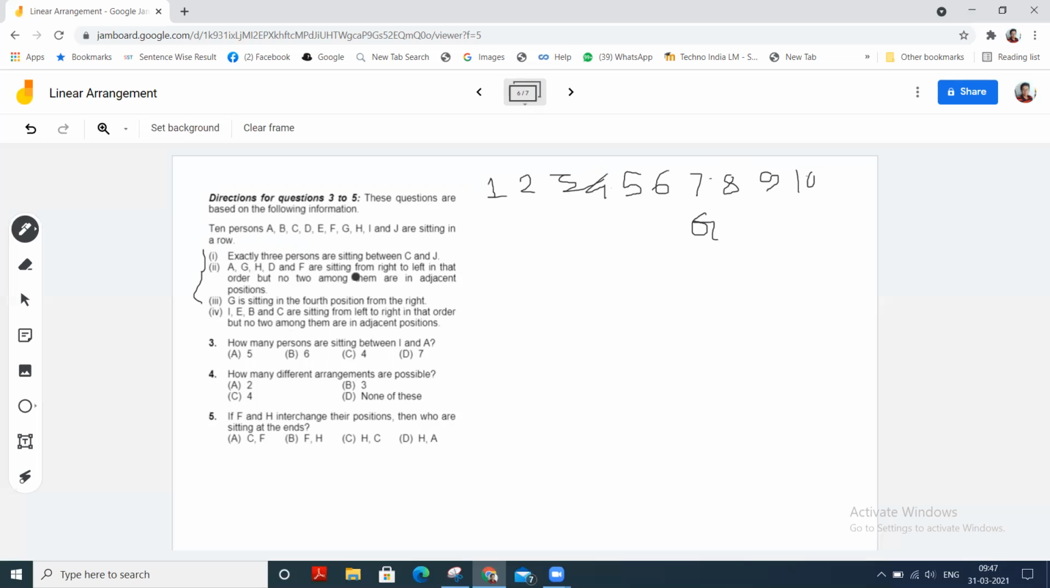A, G, H, D, and F are sitting from right to left in that order, but no two among them are in adjacent positions. So H, D, F may be in the 5th, 3rd, and 1st positions. So H here, D here, F here. So A may be in the 9th position.